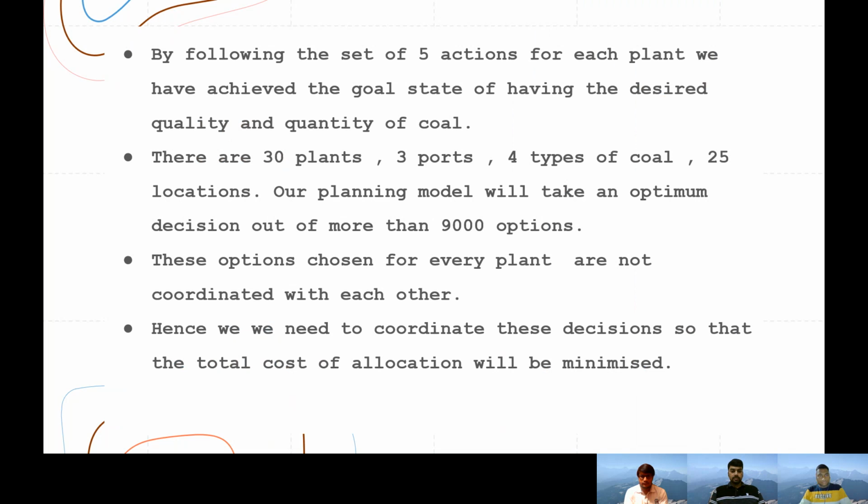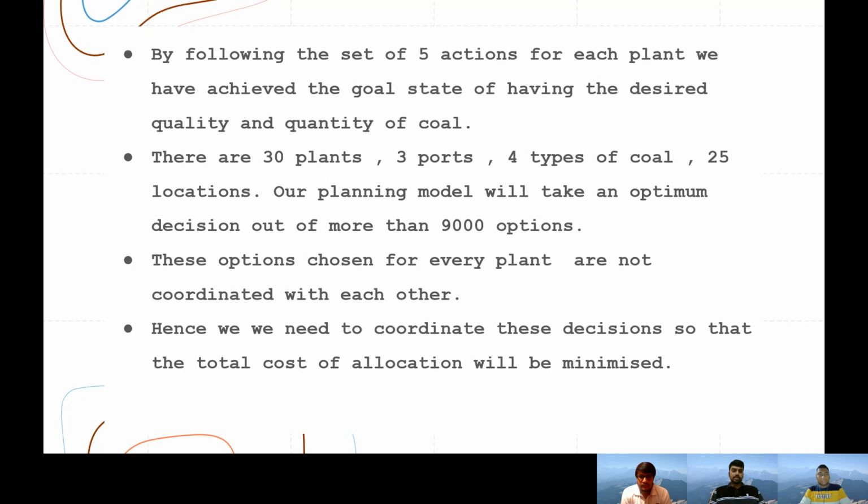Can you go to the next slide? Okay. So what we did is that we performed a set of rigorous 5 actions for each plan to find out a way of reaching the goal state of having the desired amount and the quality of coal that is required by a particular plant.